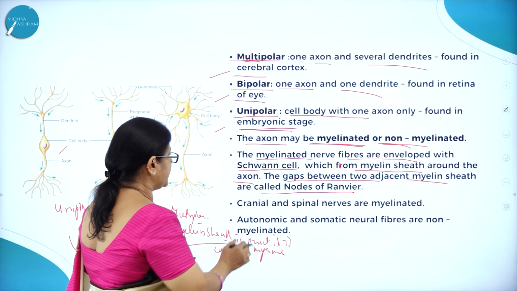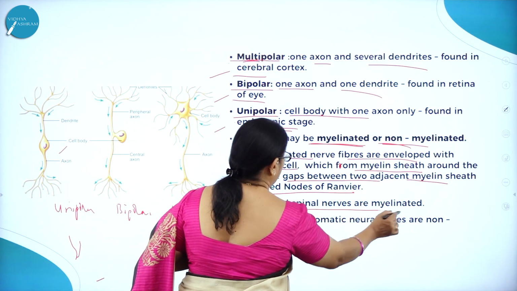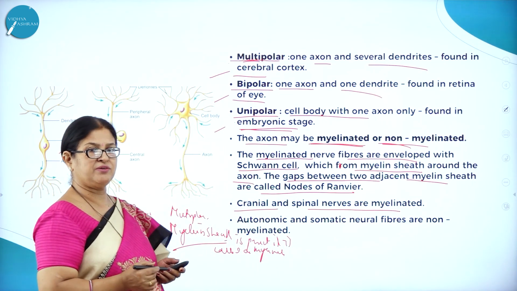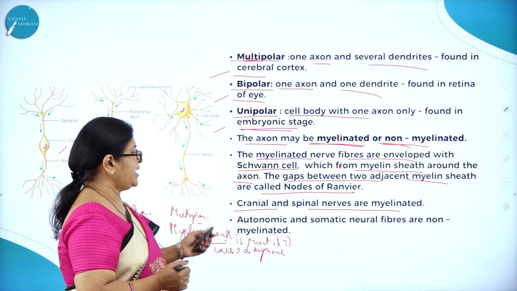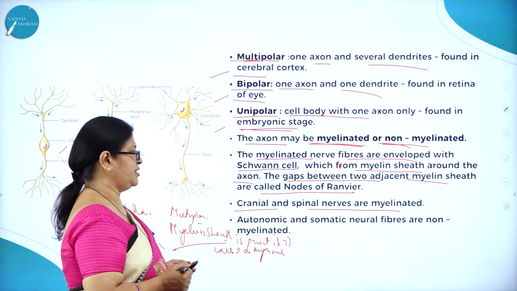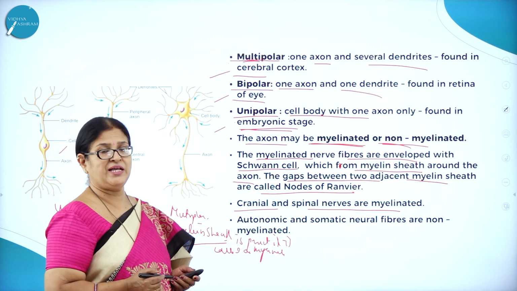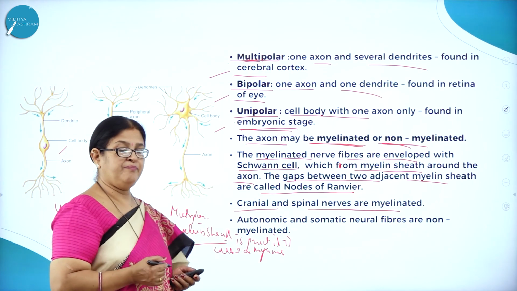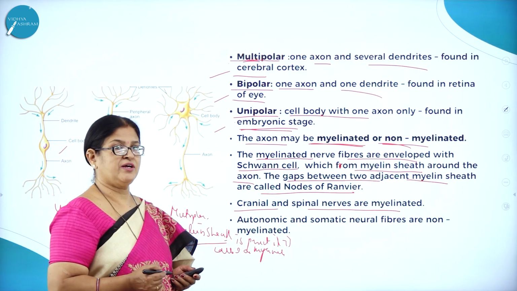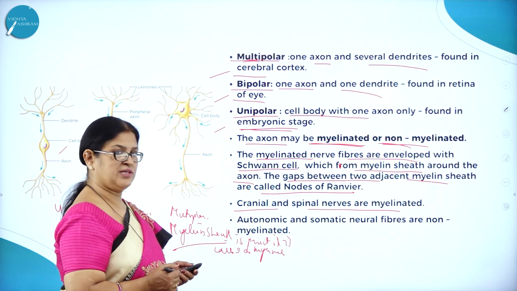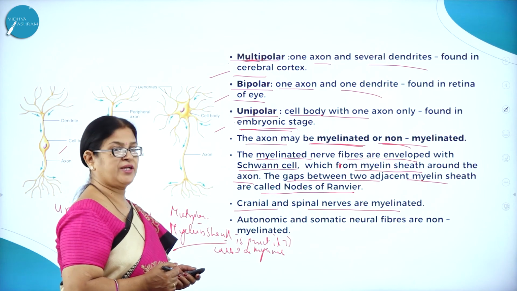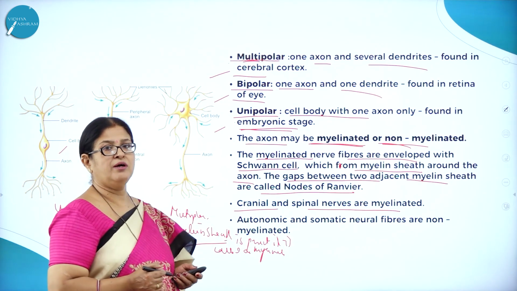Then cranial and spinal nerves are myelinated, that is, they have a myelin sheath. And autonomic and somatic neural fibers are non-myelinated. As we know, the PNS, that is the peripheral nervous system, is again divided into autonomic and somatic nervous system, where the autonomic and somatic neural fibers are non-myelinated.